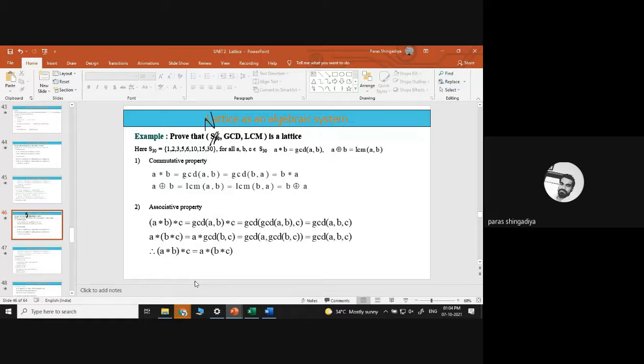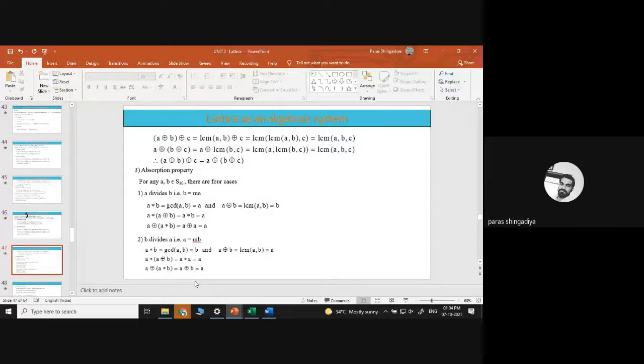There is no change, and you cannot find any contradictory answer, so it will be proved. All the properties will always be correct. Just replace S30 with N. All these properties will be verified. In the absorption law, where I have written S30, you have to put capital N. All these properties will be as it is. So that is the proof of this question.